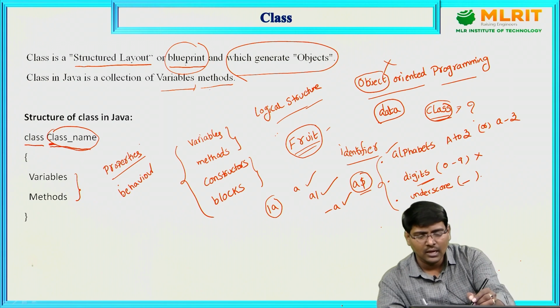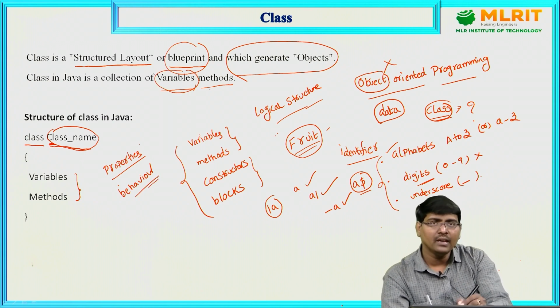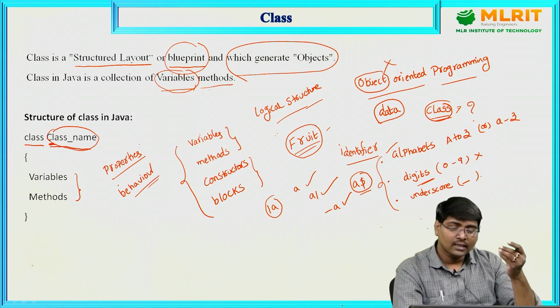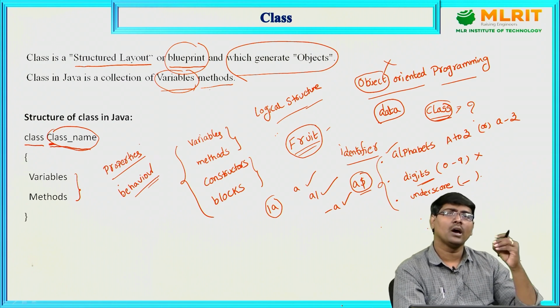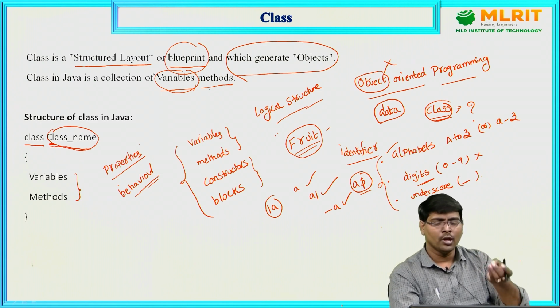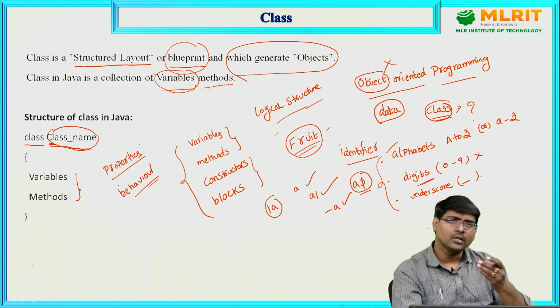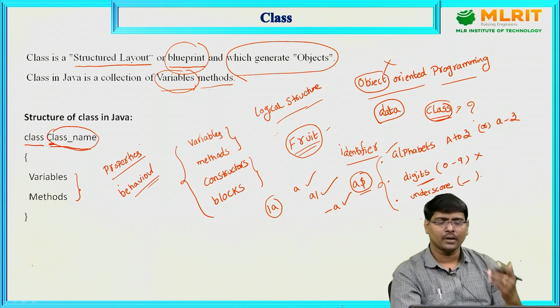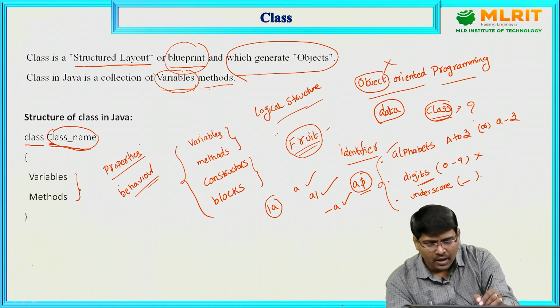Technically those are called variables. Behavior means, what are the operations that we perform? For example, on a fruit we perform the eating operation, the slicing operation, simply with methods.